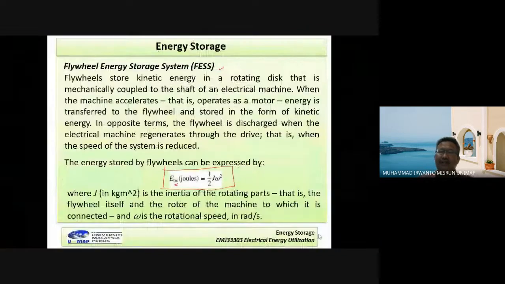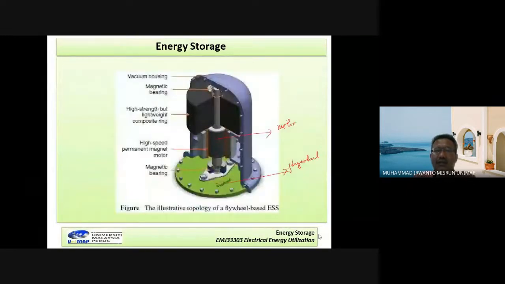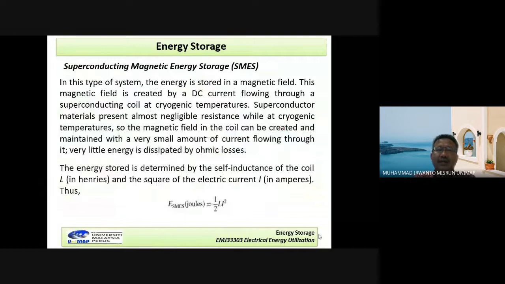Okay, the second classification of energy storage is electric magnetic. We have two types of electric magnetic. The first is superconducting magnetic energy storage. This one is like an inductor. We have a coil here.